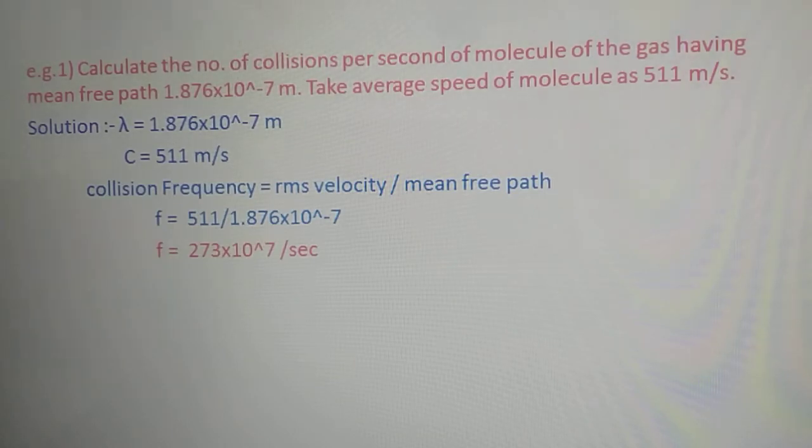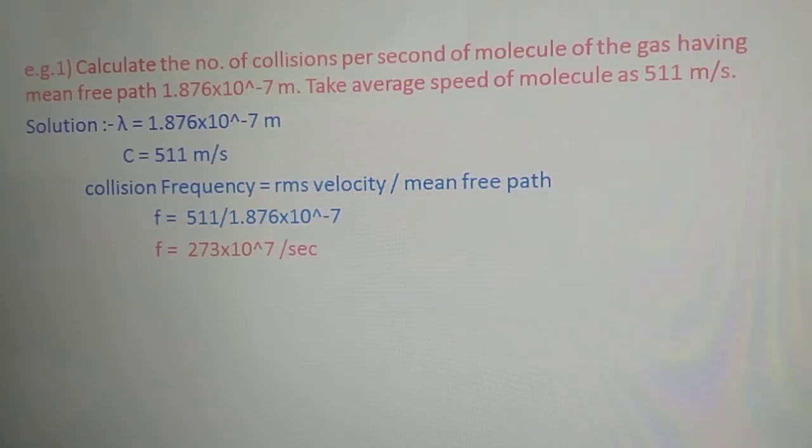That means we are asked to calculate the collision frequency, and this can be calculated by using this formula. Collision frequency is equal to RMS velocity divided by mean free path.